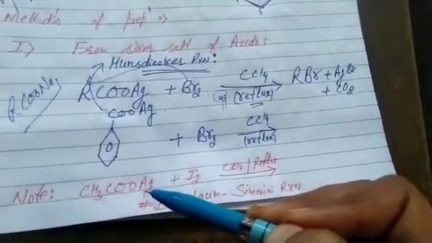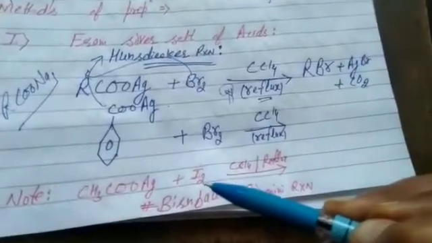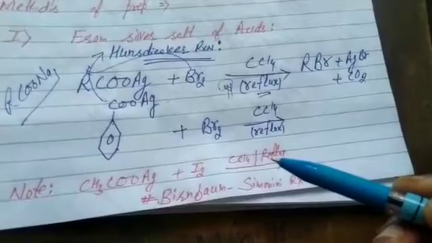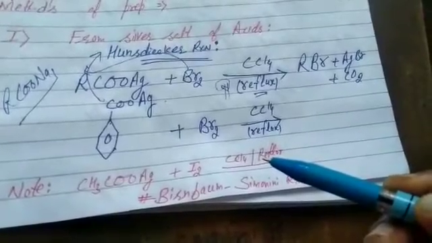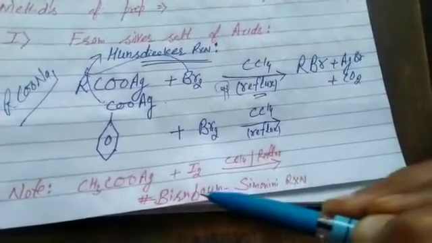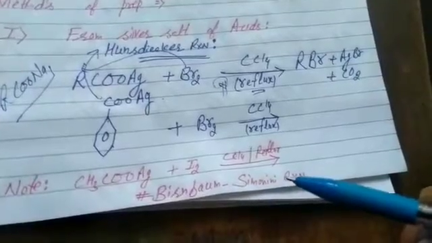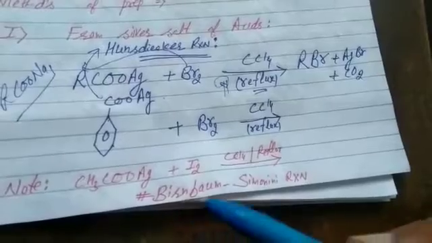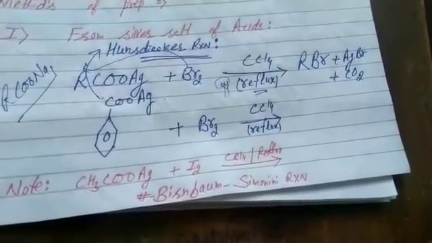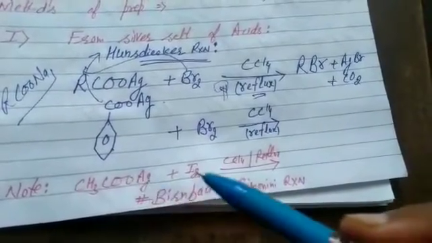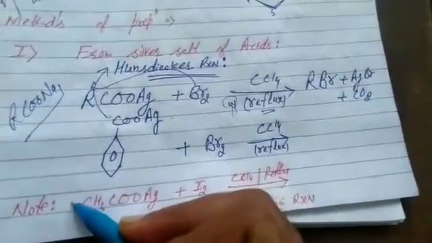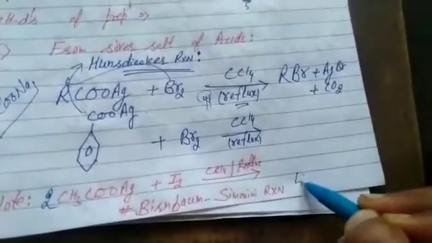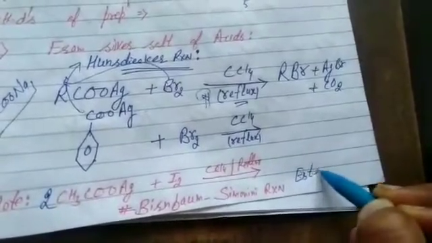Again, it's the silver salt of an acid, but when we treat it with iodine under specific conditions, CCl4 and reflux, it's not the Hunsdiecker reaction. It's the Birnbaum-Simonini reaction, not in your syllabus, but you should know it with respect to your competitive exams. The Birnbaum-Simonini reaction is the silver salt of an acid with iodine. Students, that's your bimolecular reaction. It gives an ester as the product. In this case, the product is an ester. All of you know ester, RCOOR.